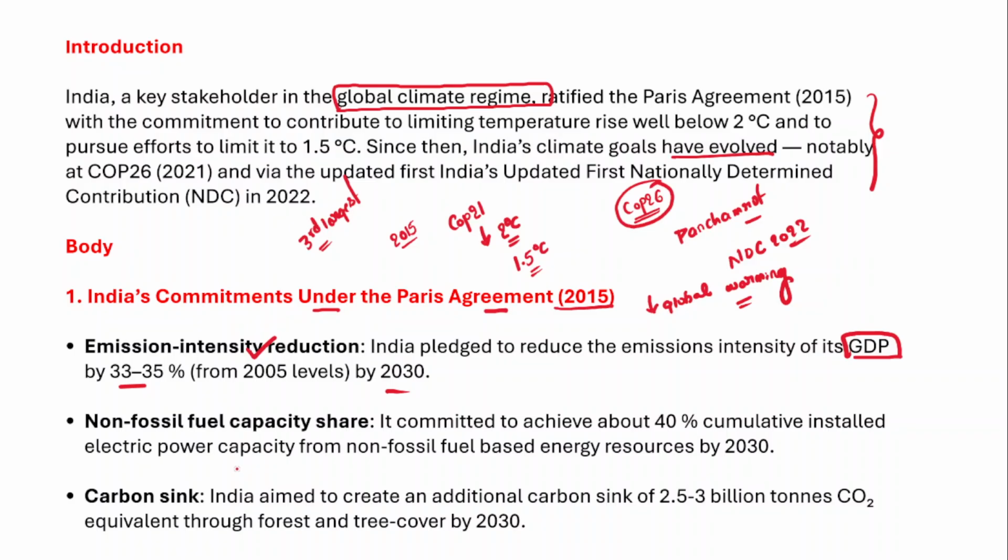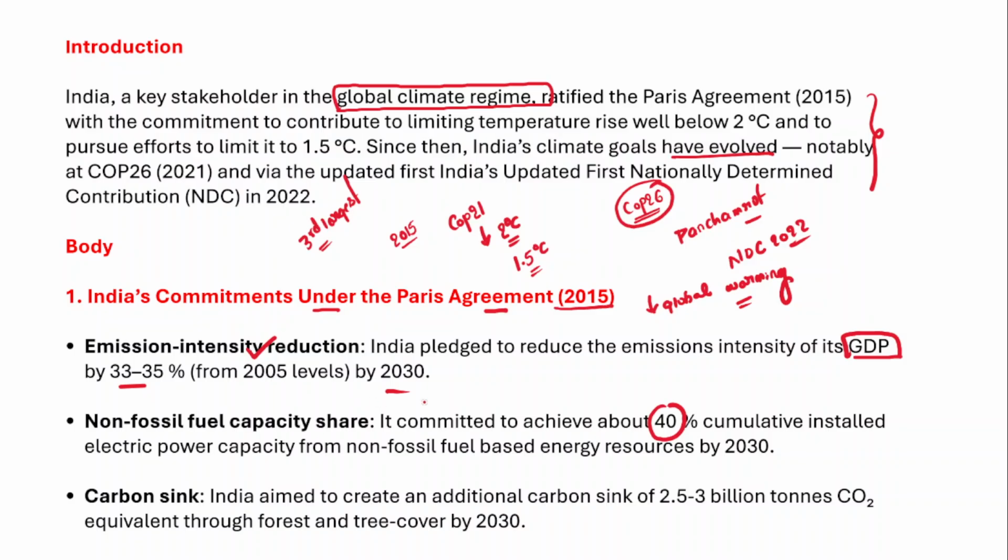And then the non-fossil fuel capacity will also be substantially increased. India will no longer be excessively dependent on fossil fuels, because when we burn fossil fuels, they emit greenhouse gases, and greenhouse gases further cause global warming and climate change. So India committed to achieve about 40% cumulative installed electric power capacity from non-fossil fuel based energy resources.